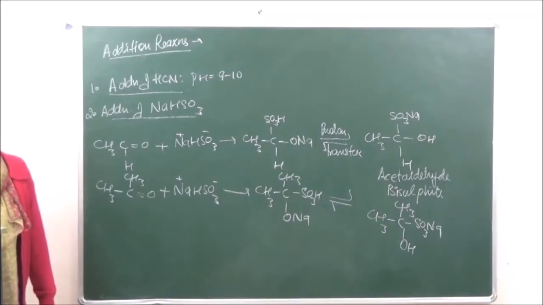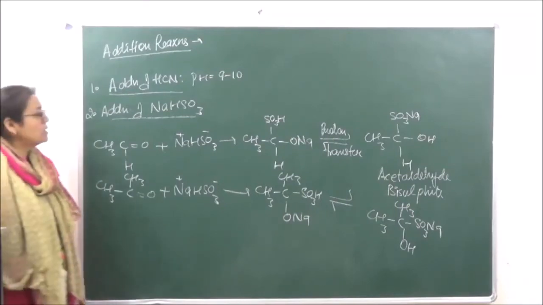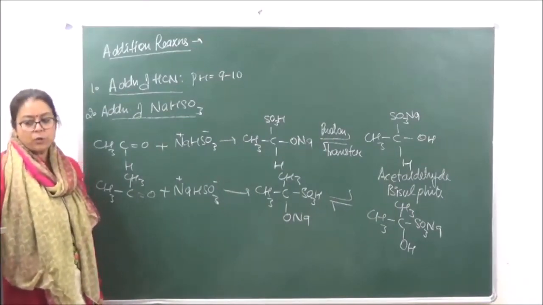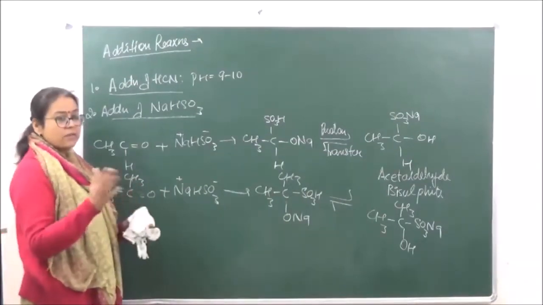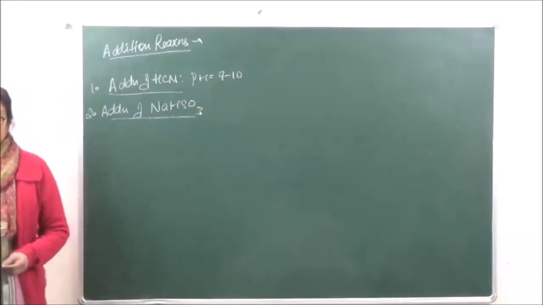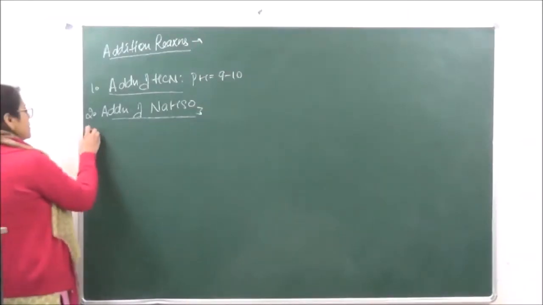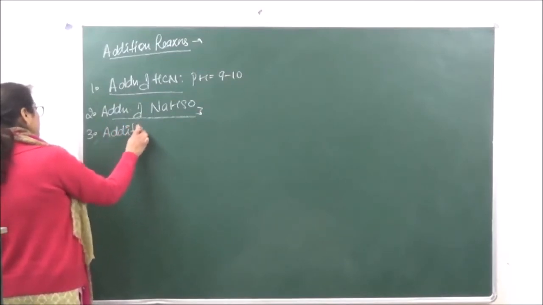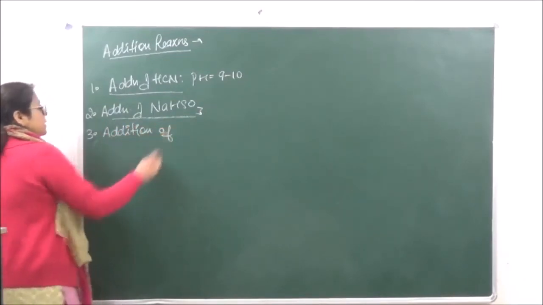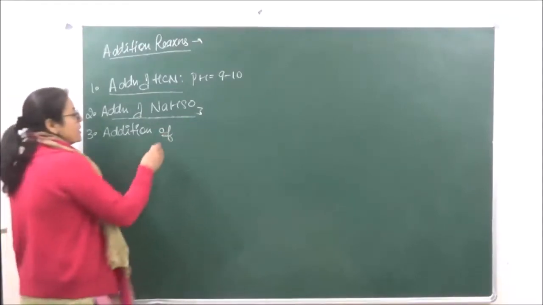Then the next reaction we have already done before in alcohols. The next reaction is going to be addition of Grignard reagent. We've already done this reaction when we were doing the alcohols. Third reaction which we have is addition of Grignard reagent.